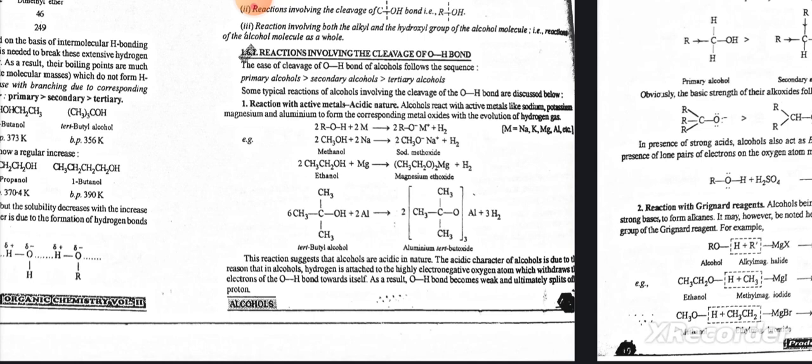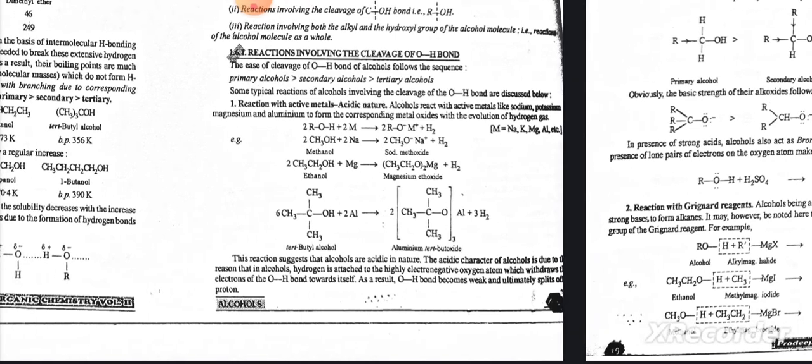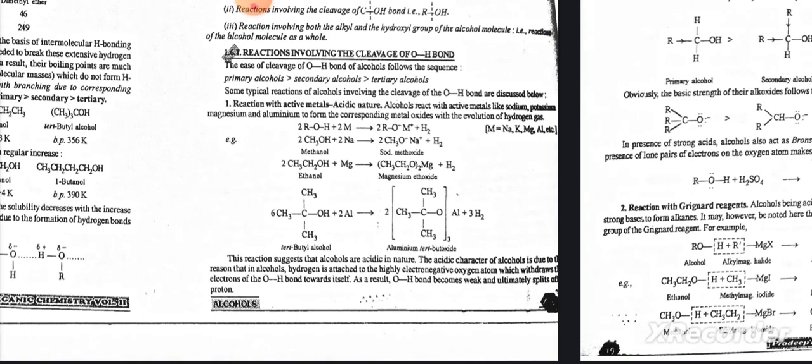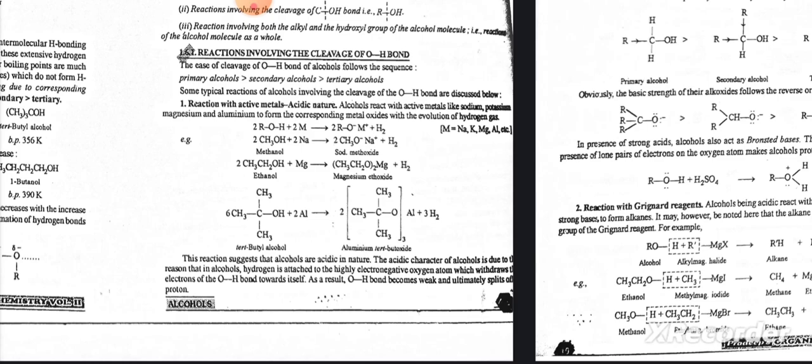Reaction with active metals, acidic nature. Alcohols react with active metals like sodium, potassium, magnesium, aluminium to form the corresponding metal alkoxides with the evolution of hydrogen gas. This reaction suggests that alcohols are acidic in nature. The acidic character of alcohol is due to the reason that in alcohols hydrogen is attached to the highly electronegative oxygen atom, which withdraws the electrons of the O-H bond towards itself. As a result, the O-H bond becomes weak and ultimately splits off the proton.